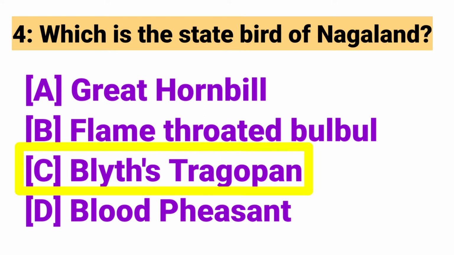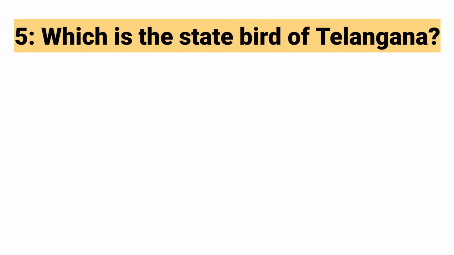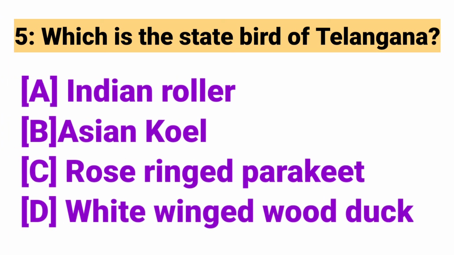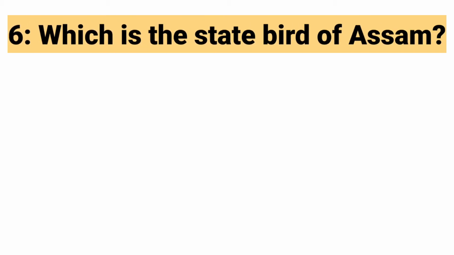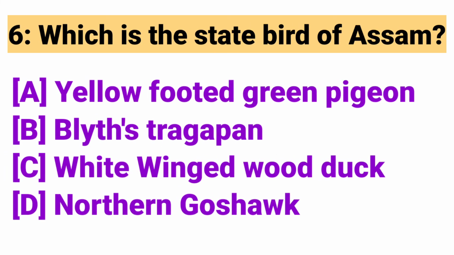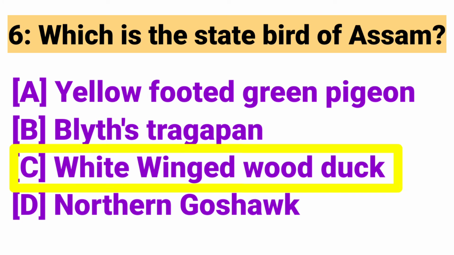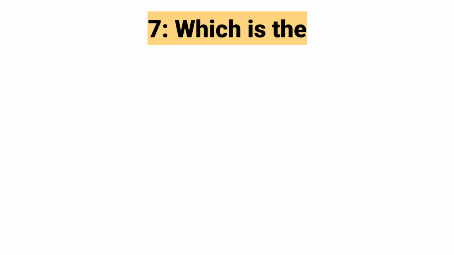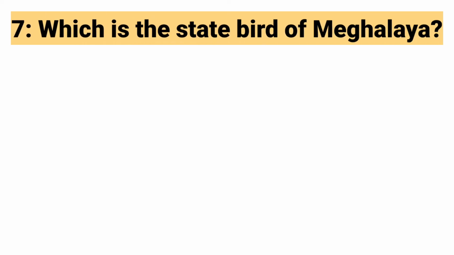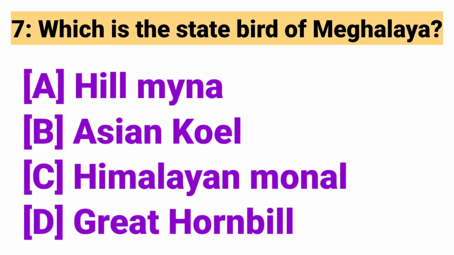Answer: Blyth's tragopan. Which is the state bird of Telangana? Answer: Indian roller. Which is the state bird of Assam? Answer: White-winged wood duck. Which is the state bird of Meghalaya? Answer: Hill myna.